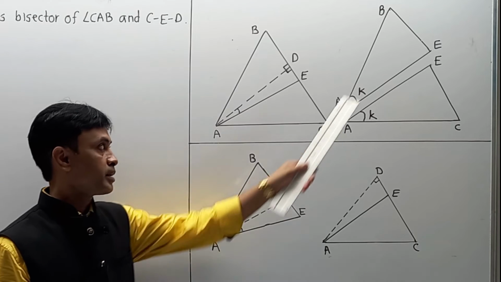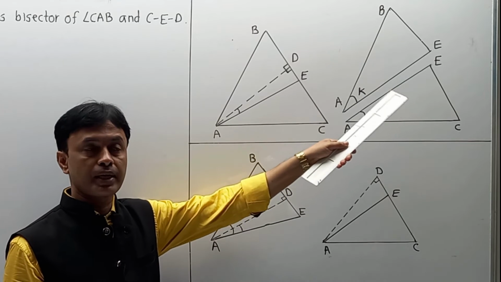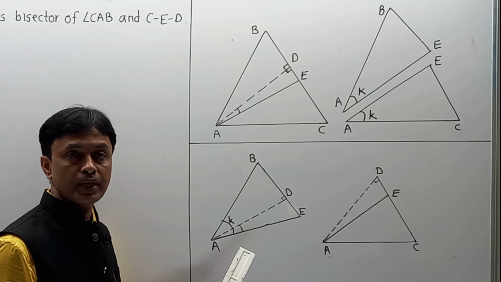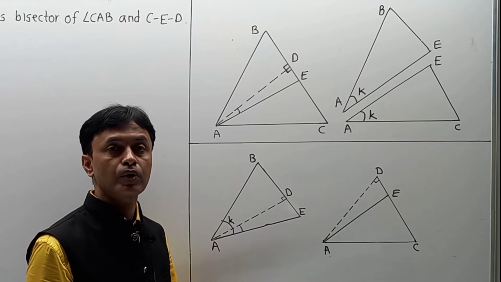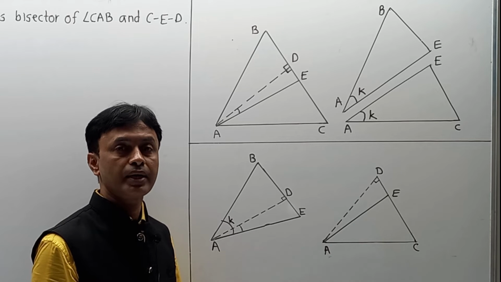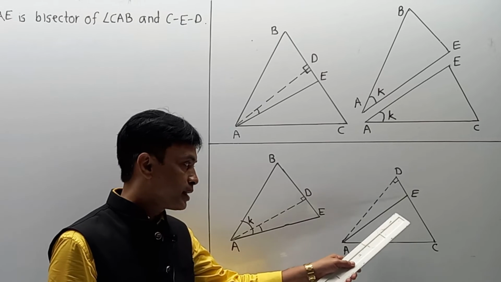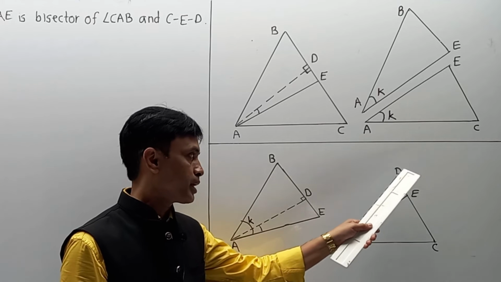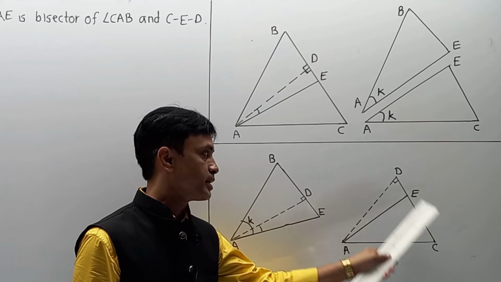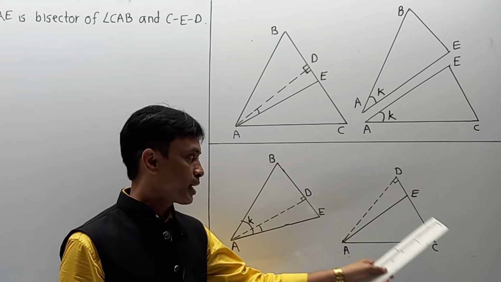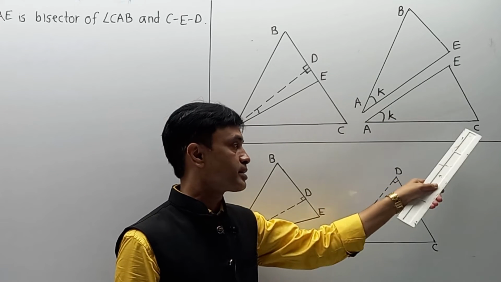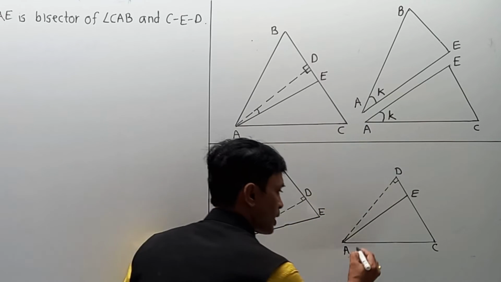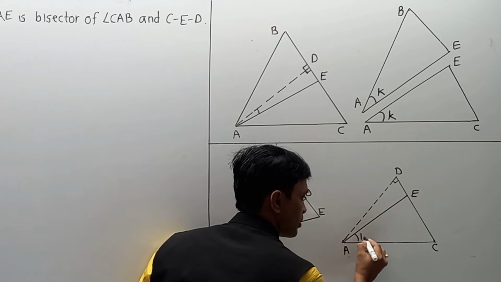Now in the first group I am going to write about this, in the second group I am going to write about this. Now pay attention for the third group. In the third part I am going to explain about DAC. Again you know that from this diagram EAC is nothing but angle K we assumed in number 1.